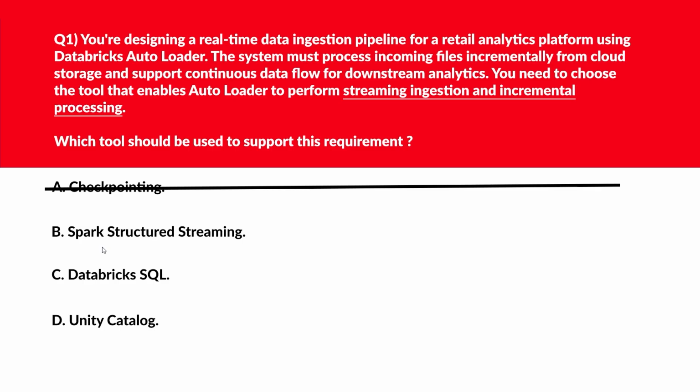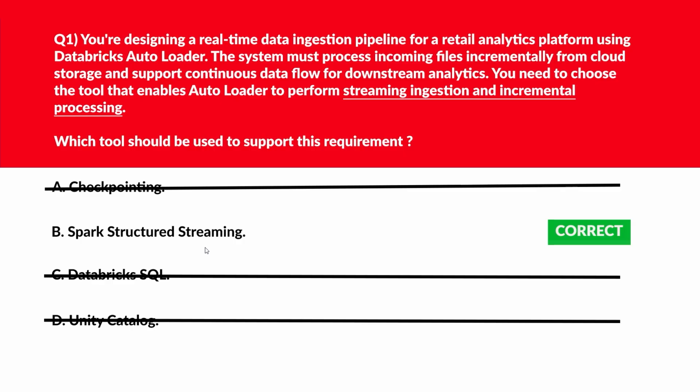Wrong answer. We'll move to B. B says Spark Structured Streaming. Spark Structured Streaming powers Autoloader's ability to ingest data continuously and incrementally. Let's keep it. We'll move to C. C says Databricks SQL. Databricks SQL is used for querying, not for streaming data ingestion. Wrong choice. We'll move to D. D says Unity Catalog. Unity Catalog manages metadata and access, not streaming, what we are looking for, right? Not the streaming logic. Let's delete this. We'll lock option B, Spark Structured Streaming, as the right answer.